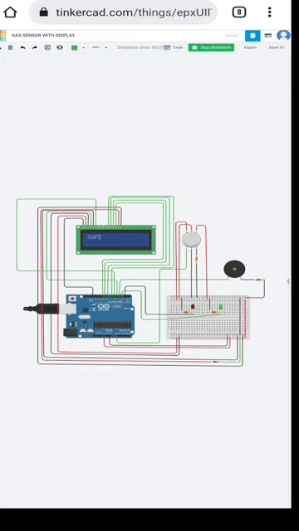So let's simulate. You can see I have started the simulation. You can see the concentration of gas is less than the set value. I have set 400 as a limit, so it is showing safe, and the green LED is also on. And if we increase the concentration, that means we have to bring it near the gas sensor, it will generate the sound. Hope it will be audible, and the red LED will be on, and the LCD display is showing the alert message.